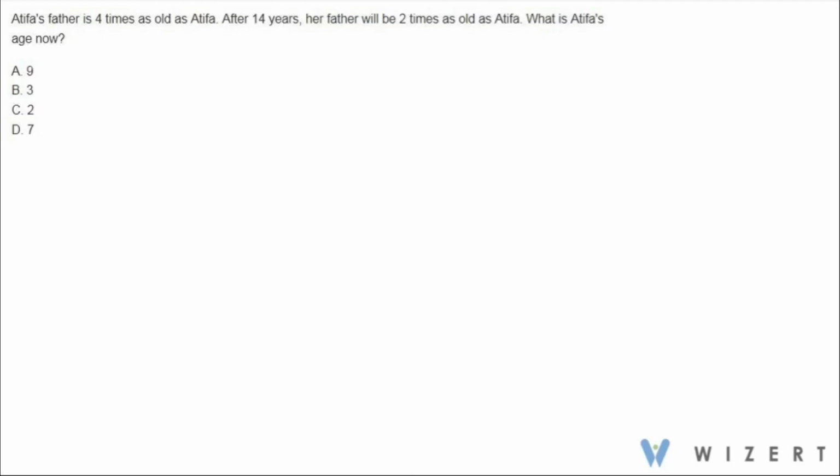We have this question here. Atifa's father is 4 times as old as Atifa. After 14 years, her father will be 2 times as old as her. What is Atifa's age now?